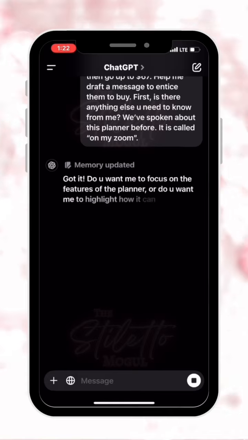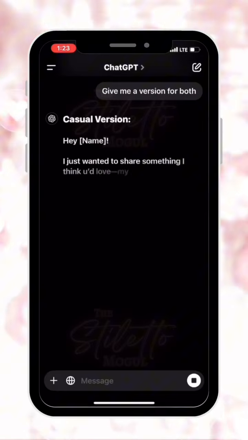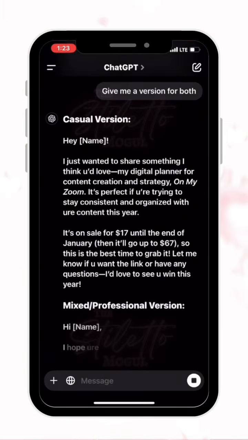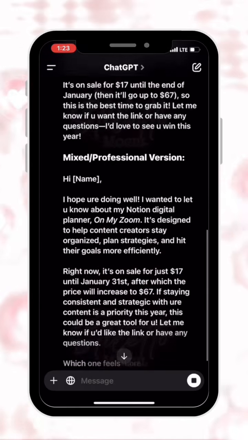Here it gave me options for 2 different types of messages, and I told it to give me an example for both so that I could choose. These are the 2 messages that they came up with. One was more casual and one was more professional. But after I read through them, I realized these don't sound like me at all. And that's what I told it.